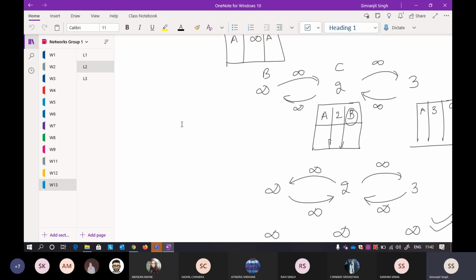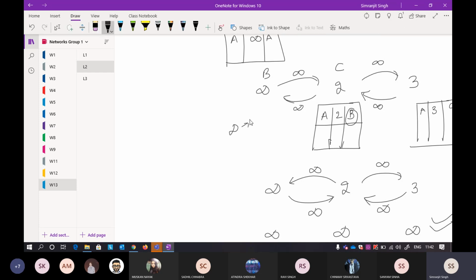Actually, the infinity in networks does not lie here. Infinity in networks actually means 16 hops. If any routing algorithm is taking more than 16 hops, it is understood that the algorithm is now stuck in an infinite loop, and the packet is discarded. So just keep in mind that infinity in computer networks means 16 hops. It cannot go beyond 16, because within 16 hops everything will be covered from any part of the world.